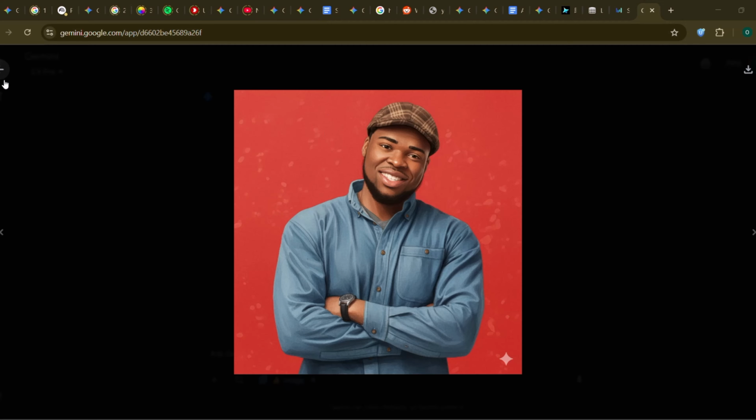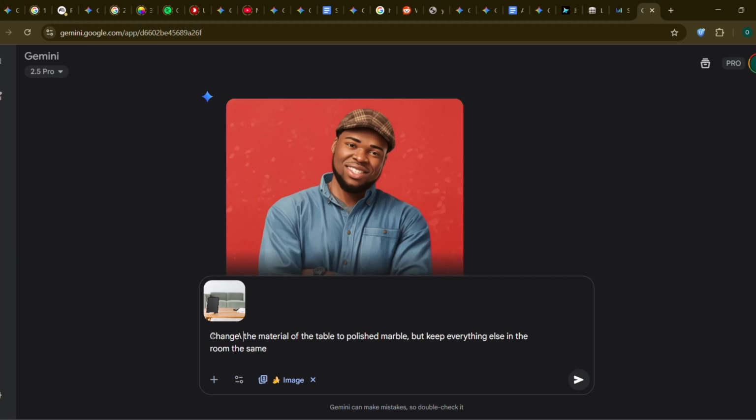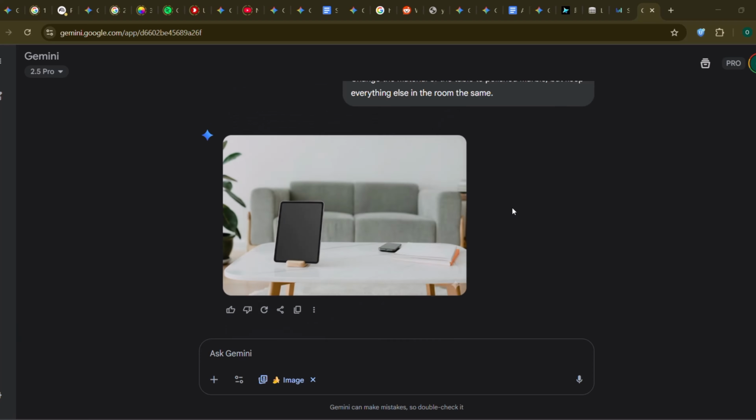Number 3, material and texture swap. This is subtle but powerful. See that wooden table in your picture? Let's change it. Change the material of the table to polished marble, but keep everything else in the room the same. Perfect for virtual interior design.